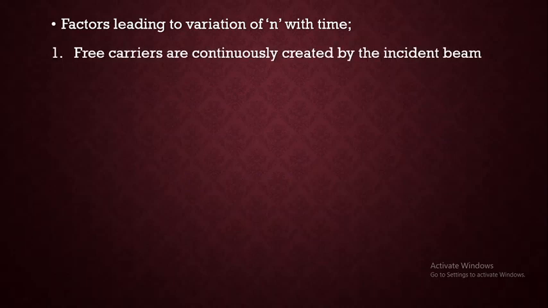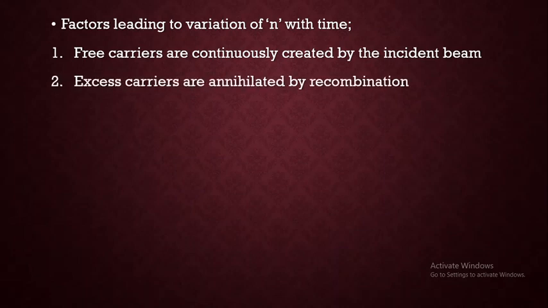The first one is generation, that is, free carriers are continuously created by the incident beam, due to the photons incident. The second factor is recombination, that is, excess carriers will be annihilated by the recombination process.